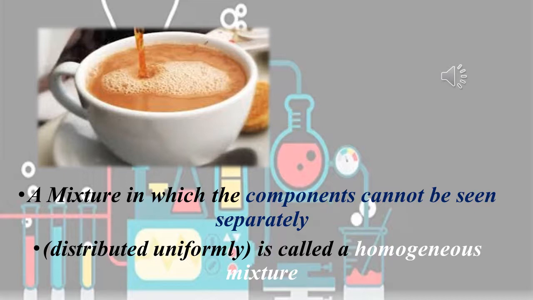So uniform distribution is said to be a homogeneous mixture.